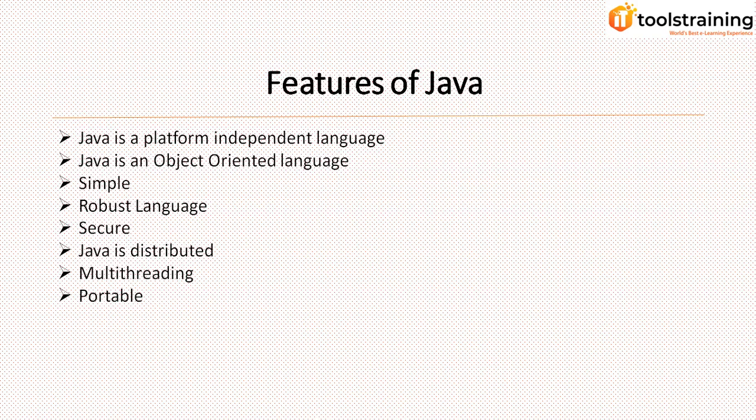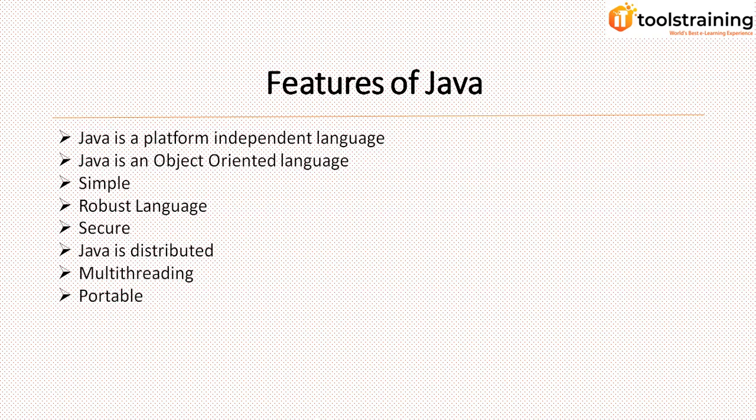Why? Because the JVM is there. Java has its own compiler, that is the JVM, Java Virtual Machine, and it is responsible for generating the output. We'll discuss this deeply in the next slide, when we talk about the JVM, JDK and JRE. So that's why we say it is a platform independent language. I can run it on any operating system.